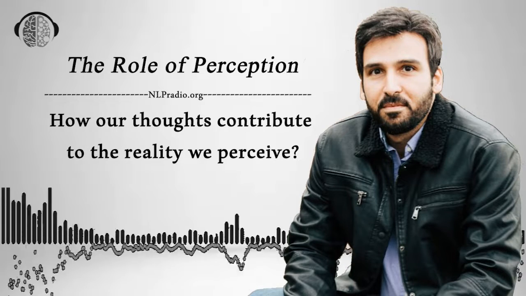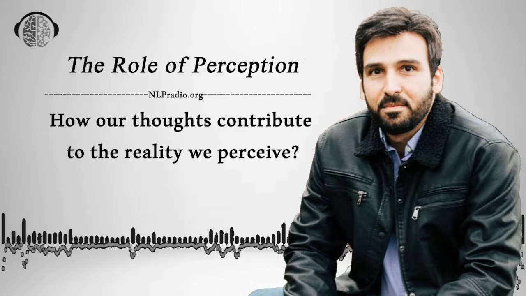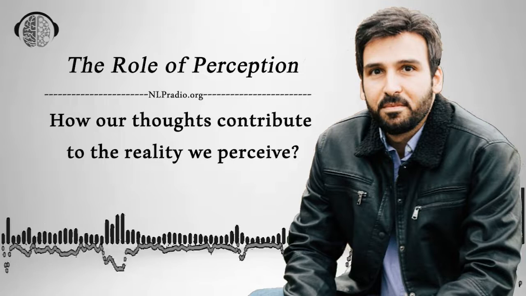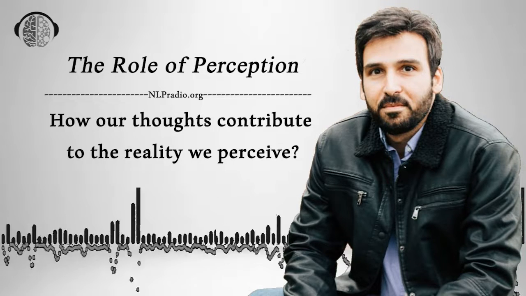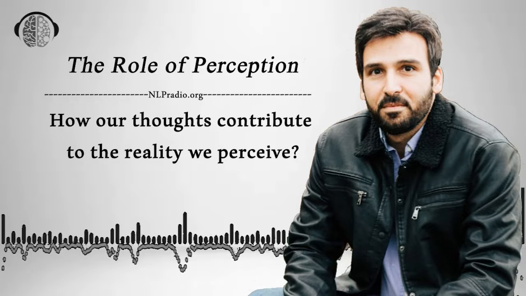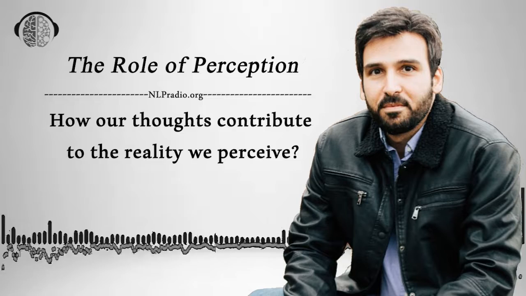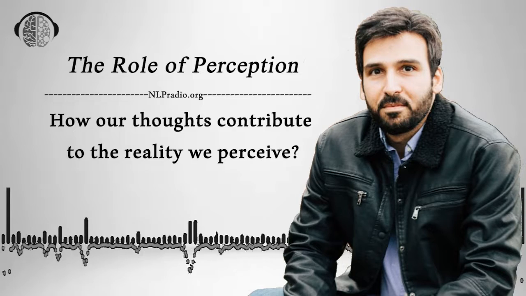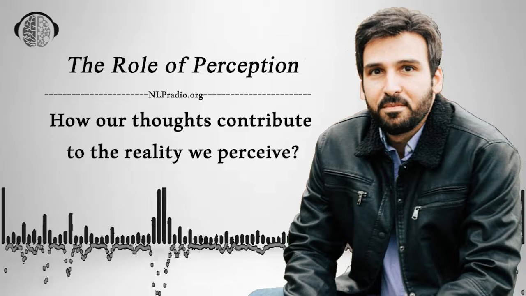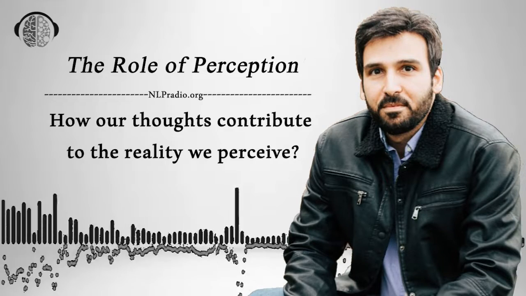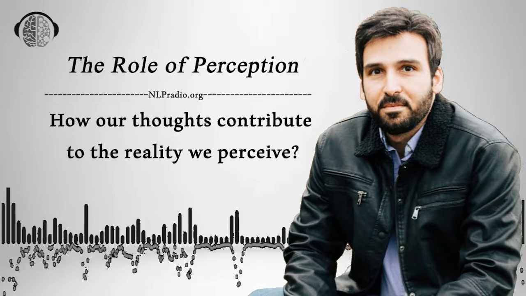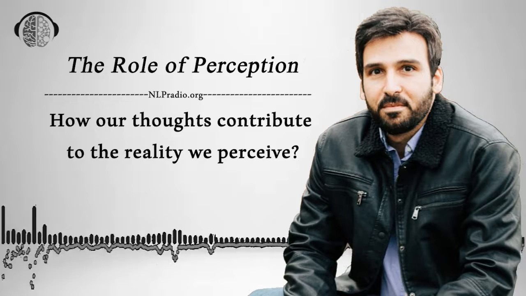Our thoughts significantly contribute to the reality we perceive. The way we think and interpret events shapes our perception of the world around us. Our thoughts act as filters through which we process information and experiences, influencing how we perceive and make sense of the external reality. When we have positive and optimistic thoughts, we tend to notice and focus on the positive aspects of our environment, leading us to perceive a more positive reality.